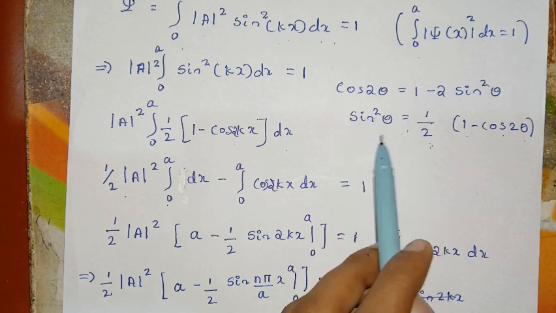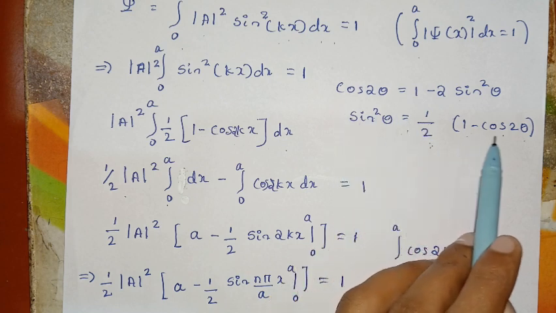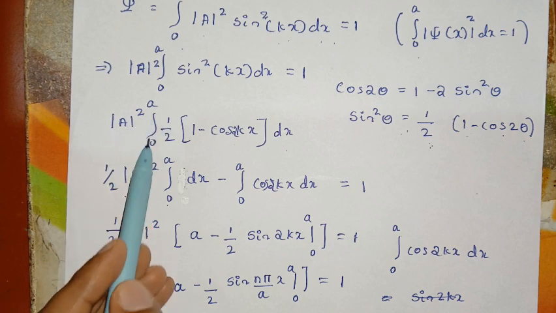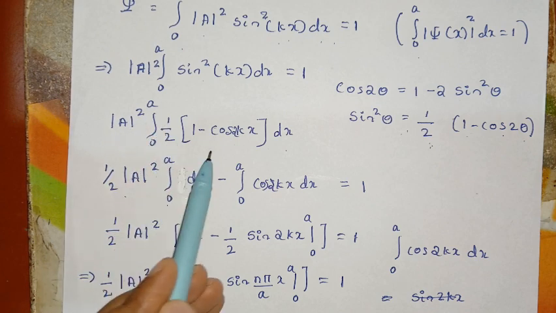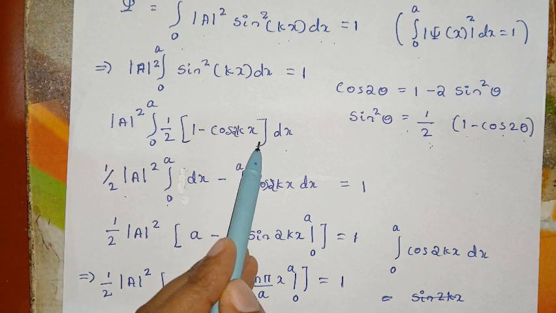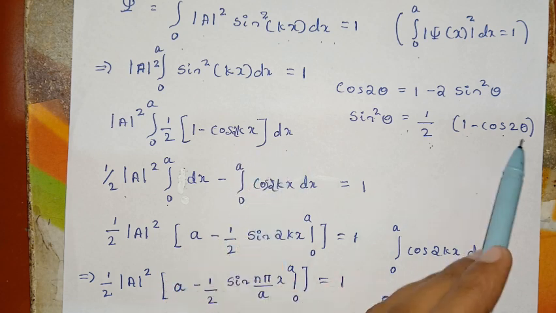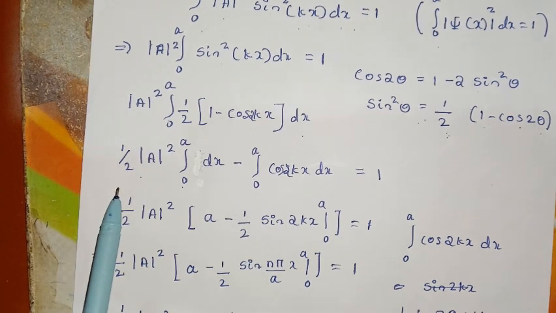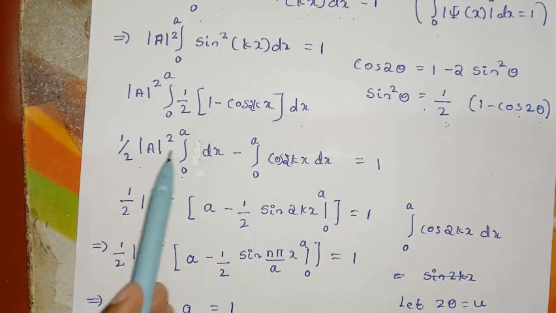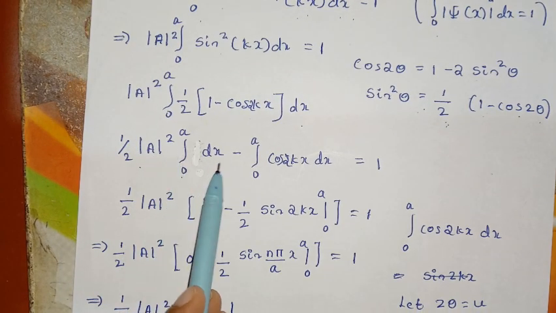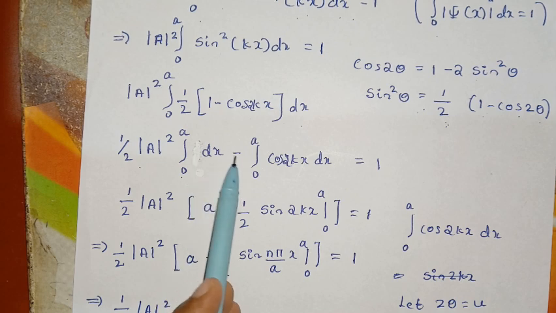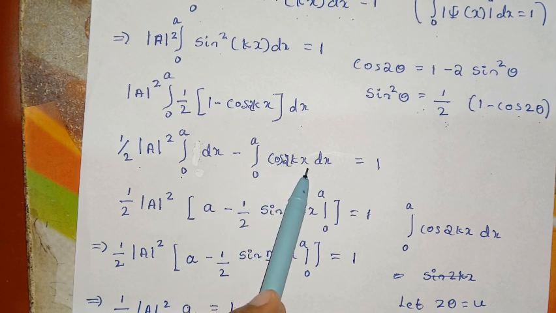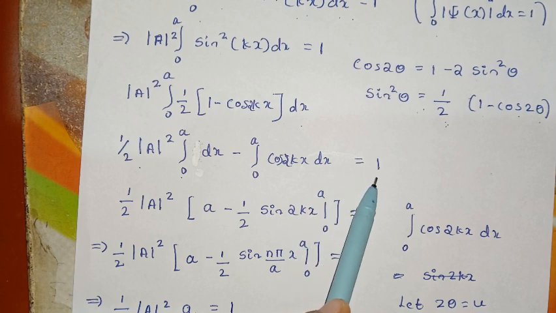Here theta is k into x. Therefore, 1 by 2 mod A squared times the integral from 0 to a of dx minus the integral from 0 to a of cos 2kx dx is equal to 1.